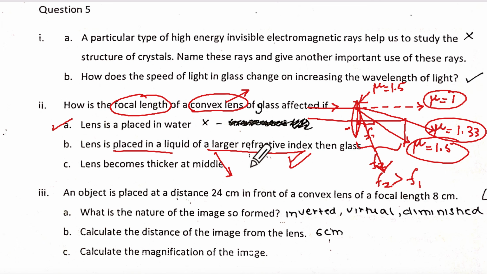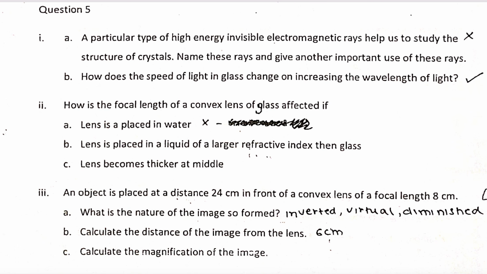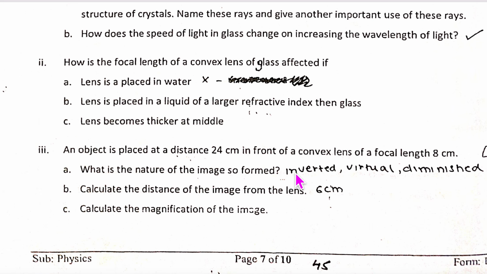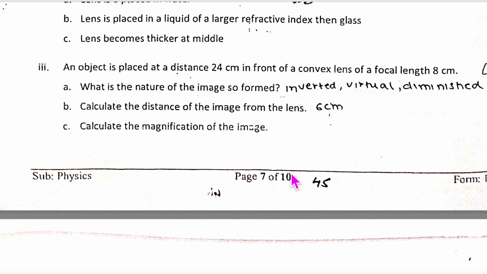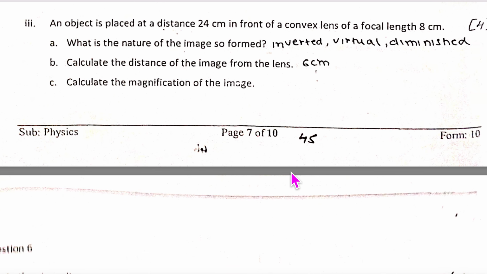If the lens becomes thicker in the middle, remember, if it is this way and this way, you know that the focal length of this will be more and the focal length of this will be less, correct? Yes. So focal length decreases. This was easy. This bit is not coming into my mind, but fortunately they have not asked for the reason, so I'll come back to it later on. Just remind me, okay?